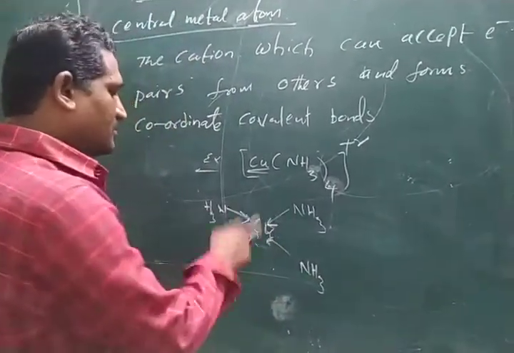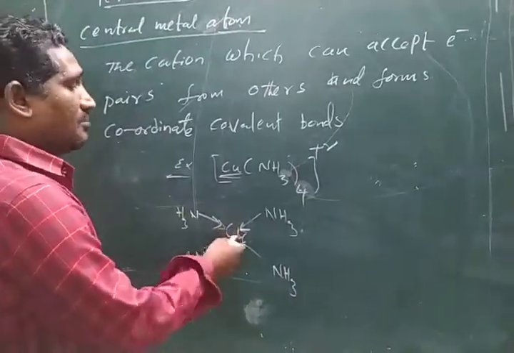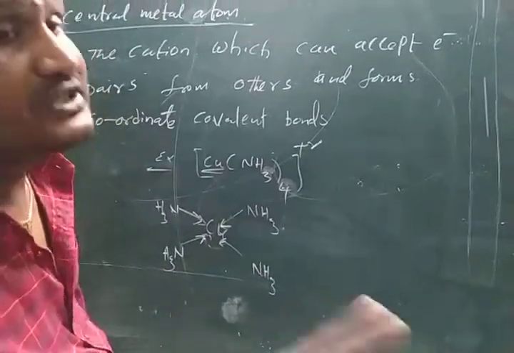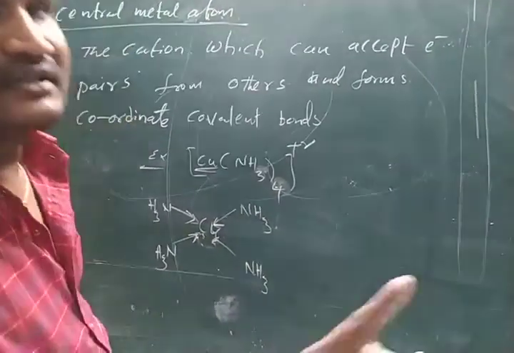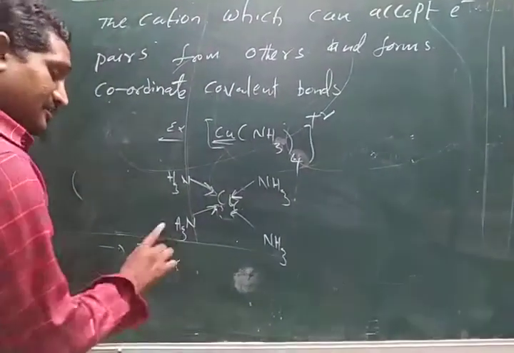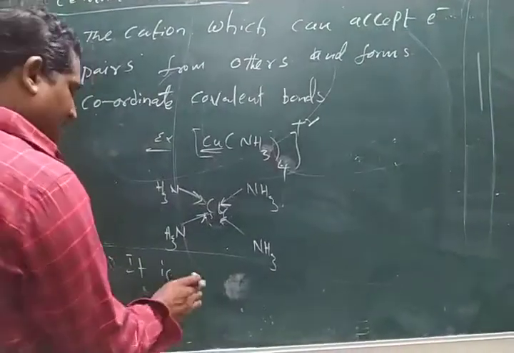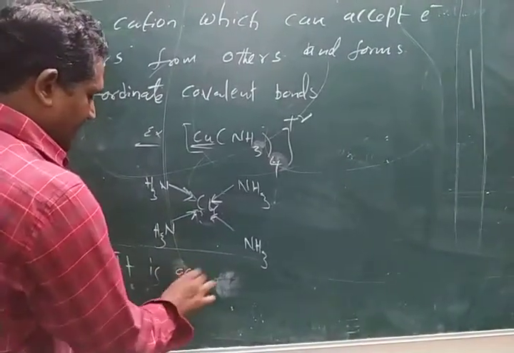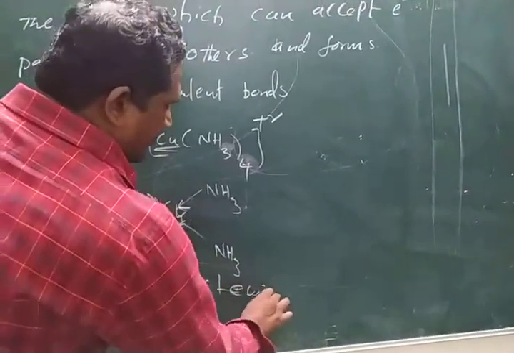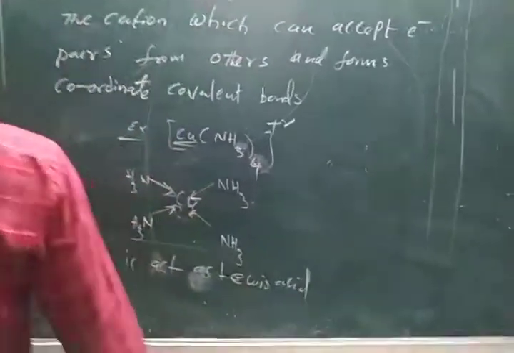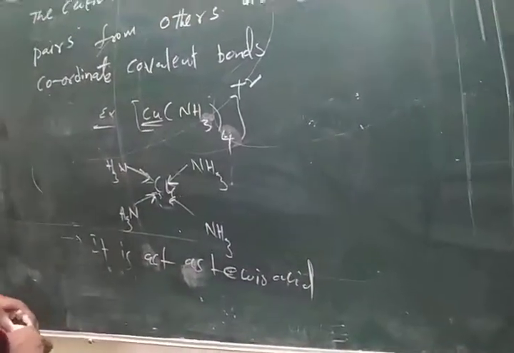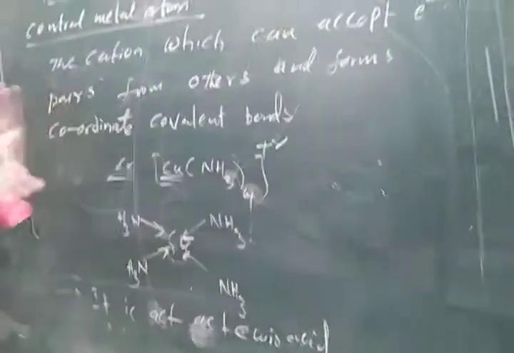These are 4 coordinate covalent bonds. So copper is accepting electron pairs, and here copper is also called a Lewis acid. Lewis acid means electron pair acceptor. So the central metal atom acts as a Lewis acid.